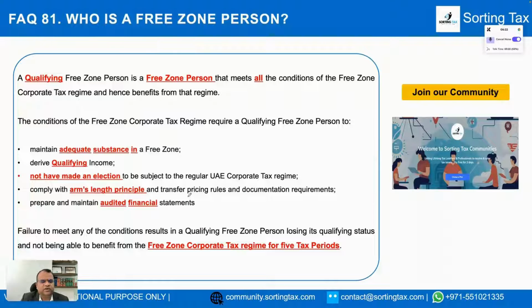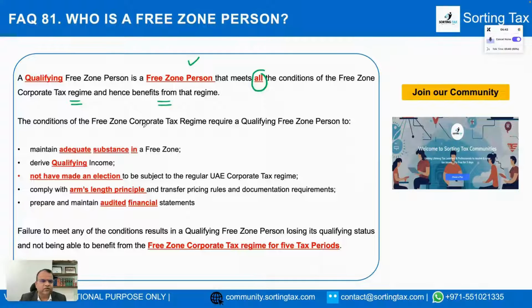Now, who is a free zone person? A qualifying free zone person is a person that meets all the conditions of the free zone corporate tax regime and hence benefits from that regime. So in order to be a free zone person, you have to meet all of the following conditions.